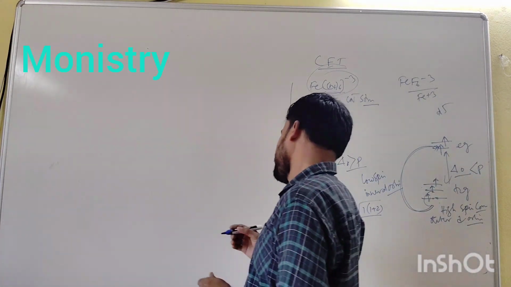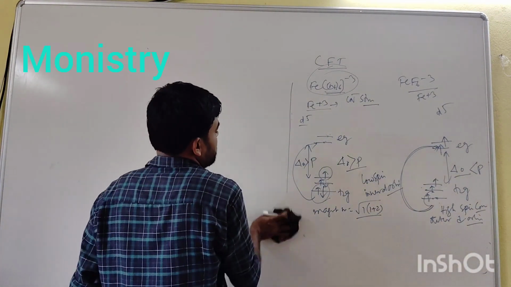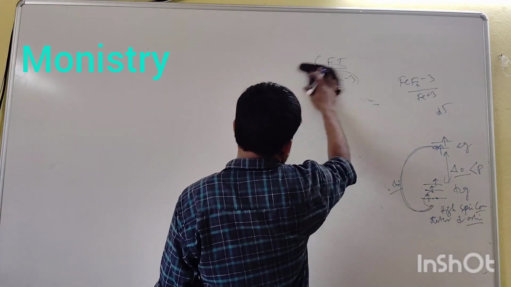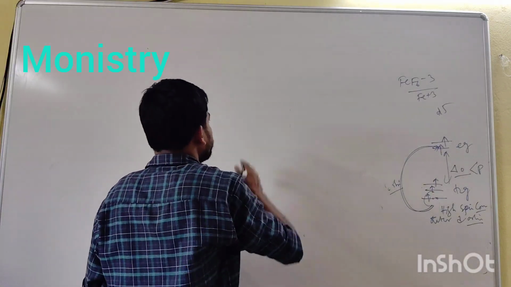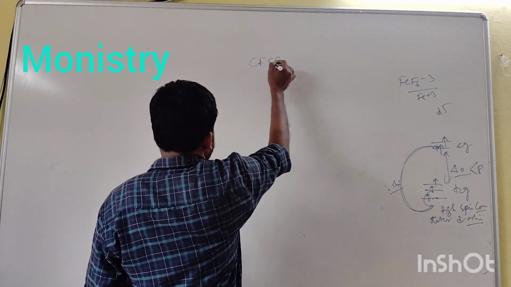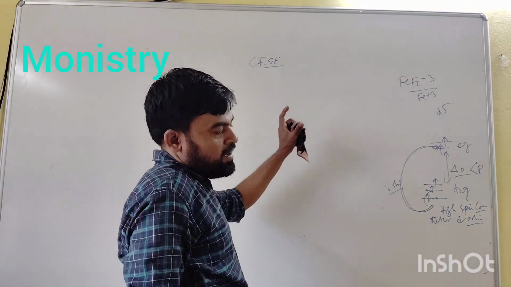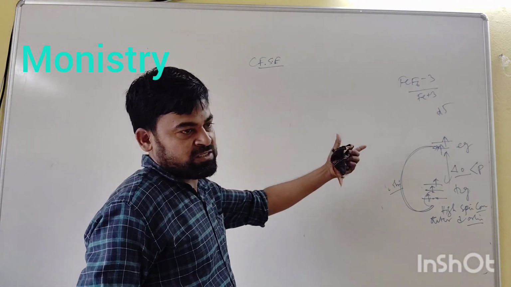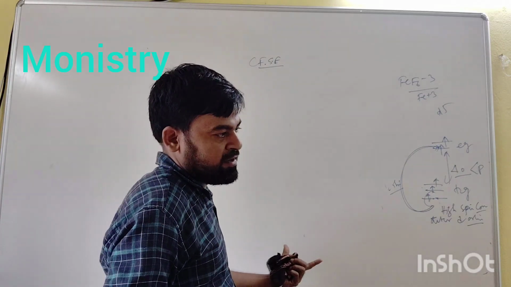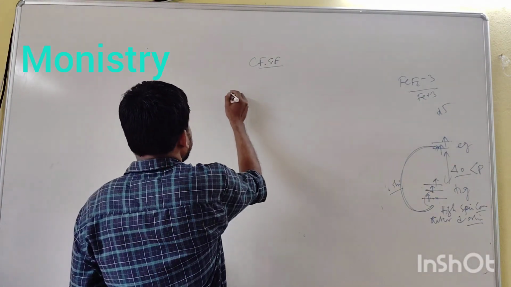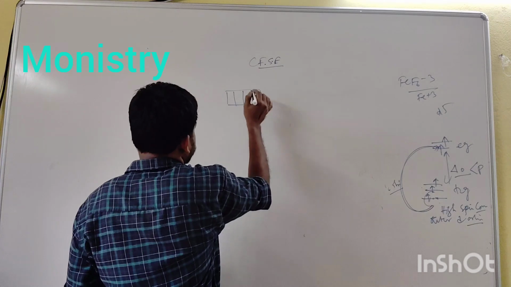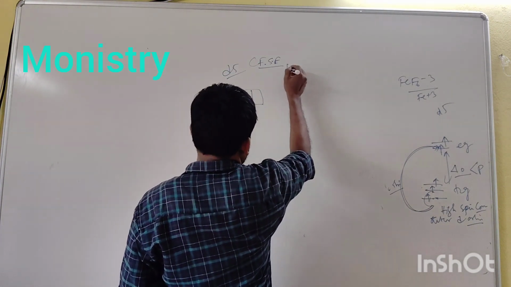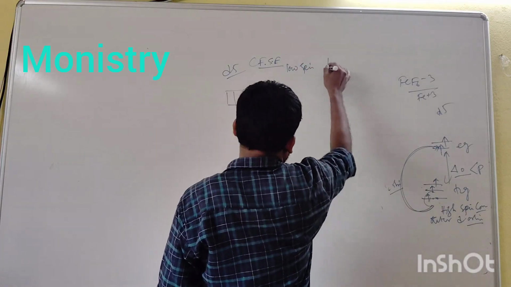And here we see the CFSE value. How to calculate the CFSE value of coordination complexes? CFSE. Firstly, I will show you for a d5 system. Here I calculate the CFSE value for a d5 system. A d5 system means it is either a strong field ligand or low spin, and in the case of high spin,